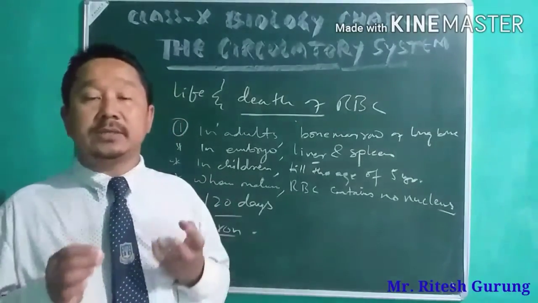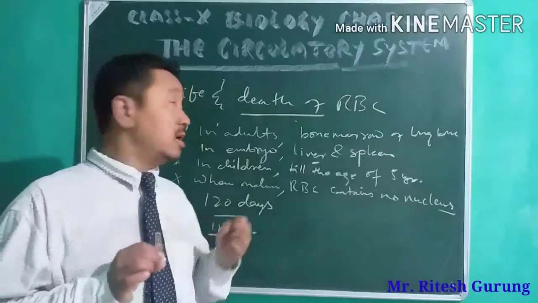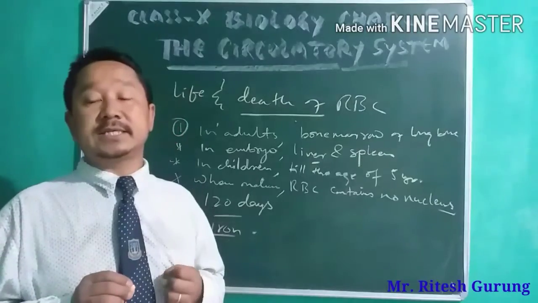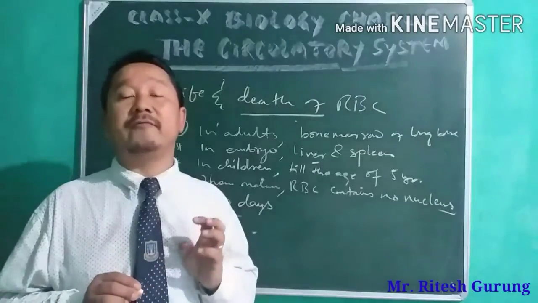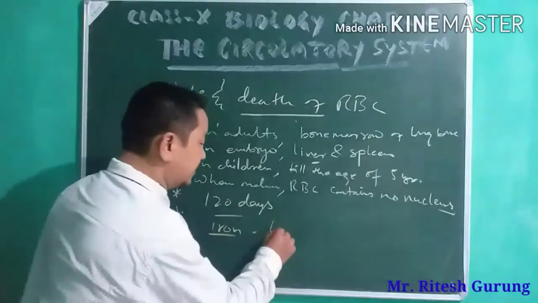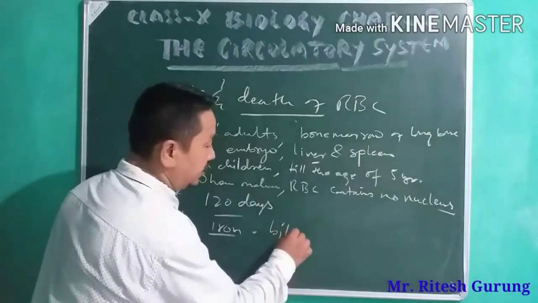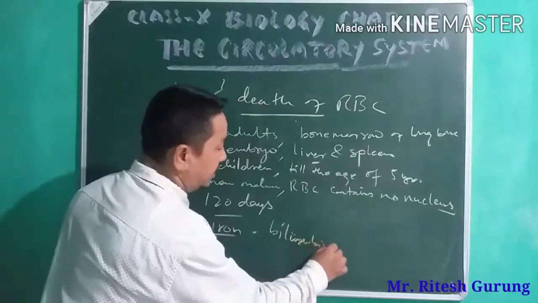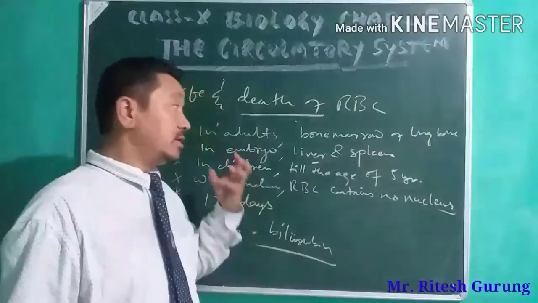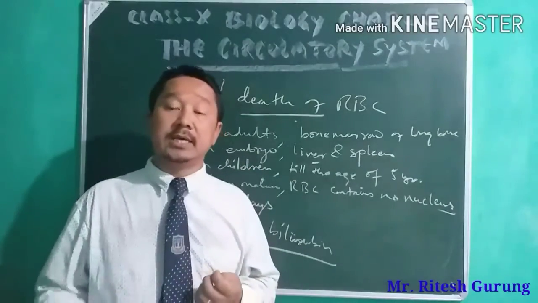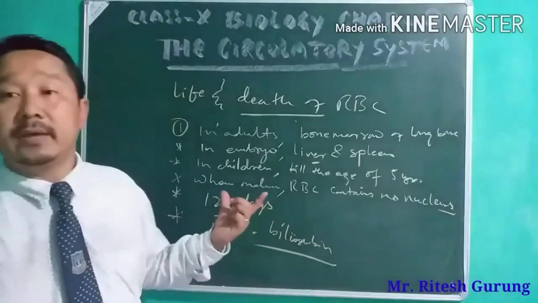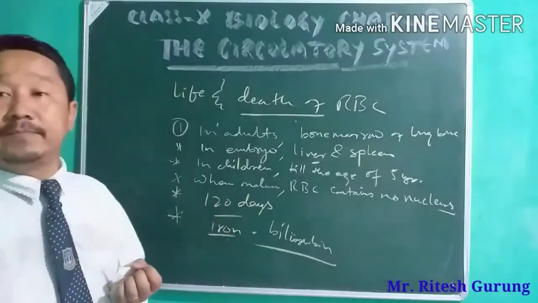The rest of the substances in the composition of RBC are excreted in the form of bile pigment, that is bilirubin. So the other substances are excreted in the form of bilirubin, which is also called bile pigment.